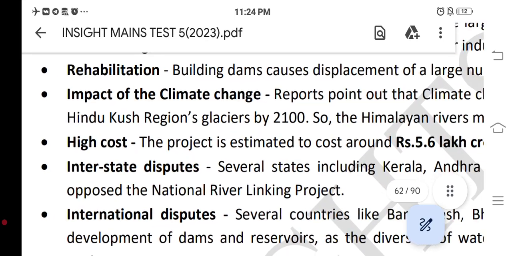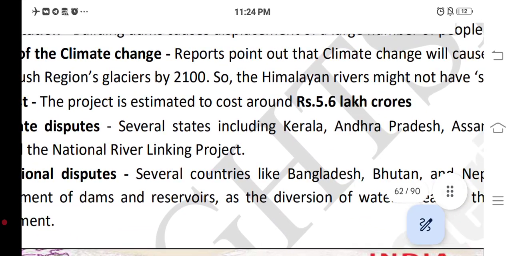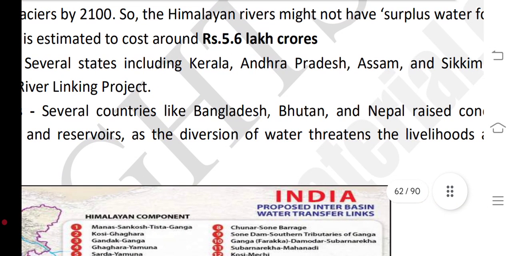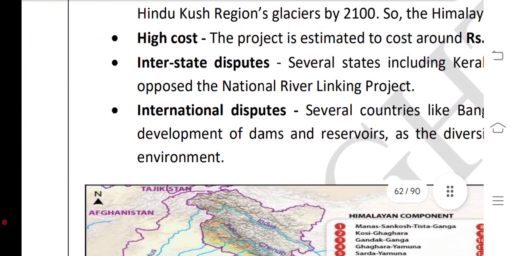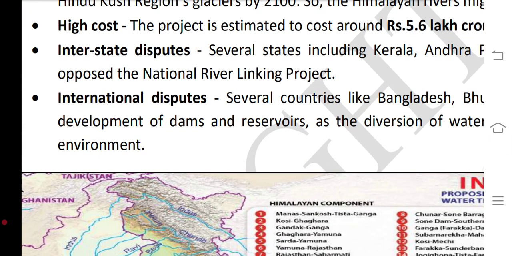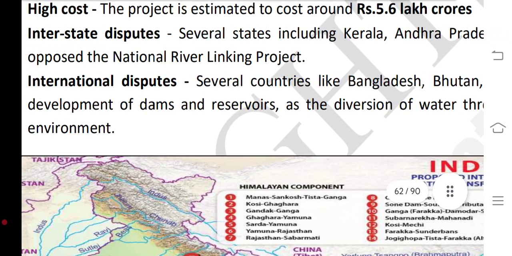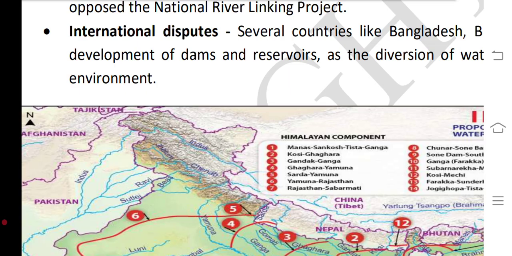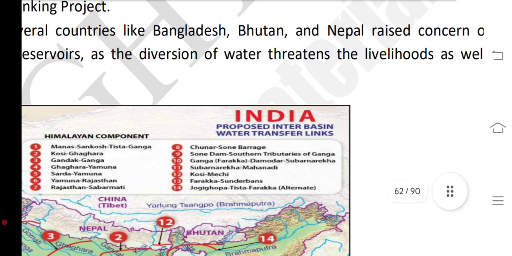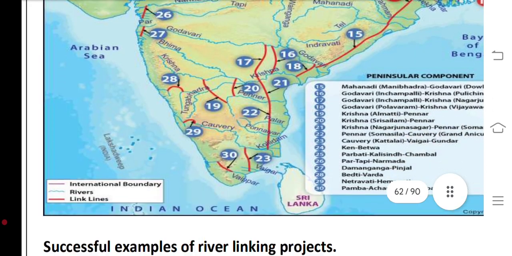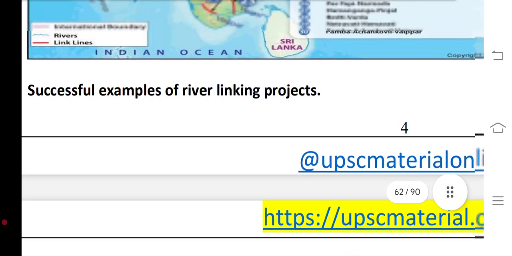High cost: the project is estimated to cost around 5.6 lakh crores. Interstate disputes: several states including Kerala, Andhra Pradesh, Assam and Sikkim have already opposed the national river linking project. International disputes: several countries like Bangladesh, Bhutan and Nepal have expressed concern over the development of dams and reservoirs, as the diversion of water has threatened livelihoods as well as the environment.